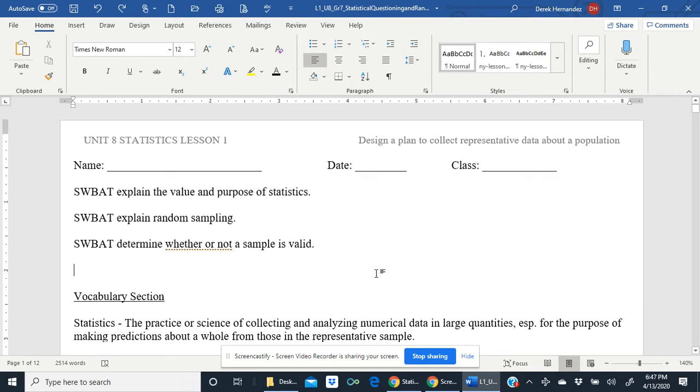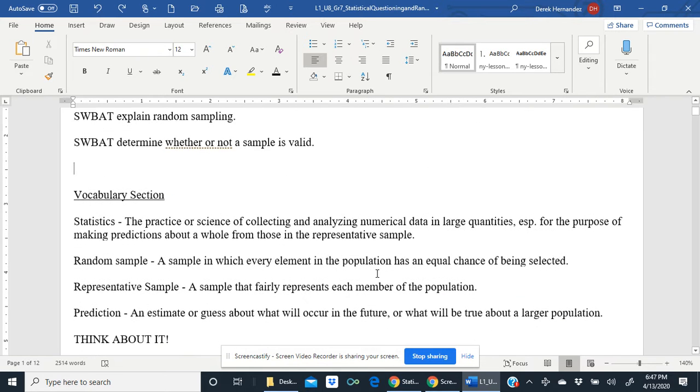Hello and welcome to a new unit on statistics, which is Unit 8, and we'll be talking about Lesson 1. Here are the three objectives for this lesson. Students will be able to explain the value and purpose of statistics. Students will also be able to explain random sampling. And finally, students will be able to determine whether or not a sample is valid.